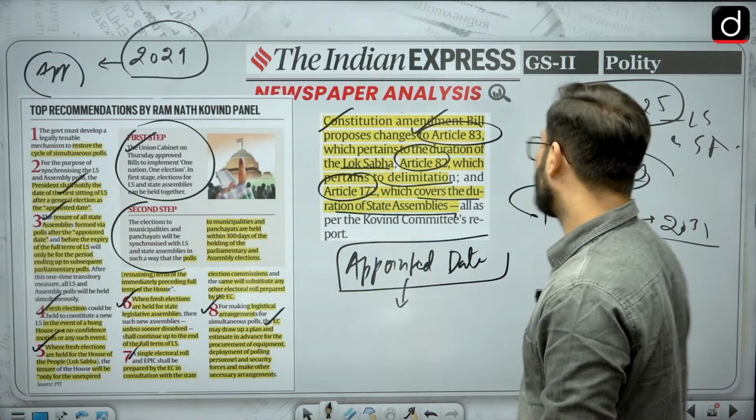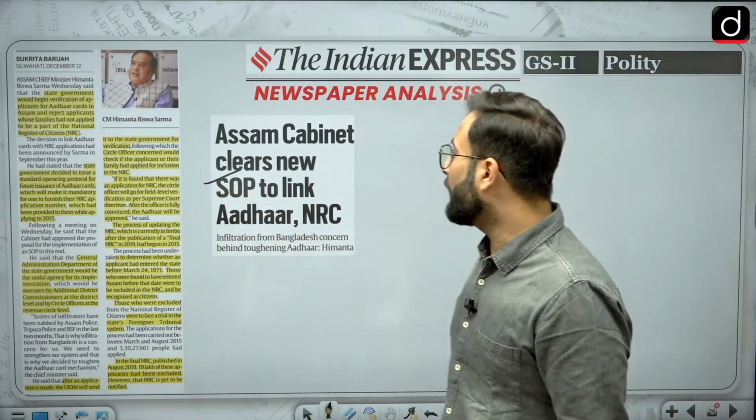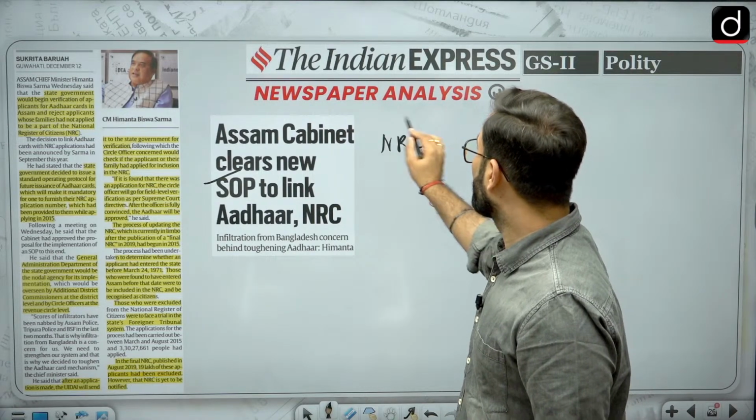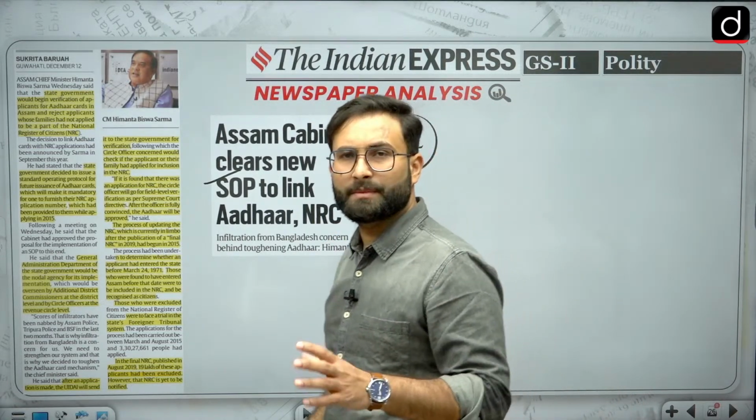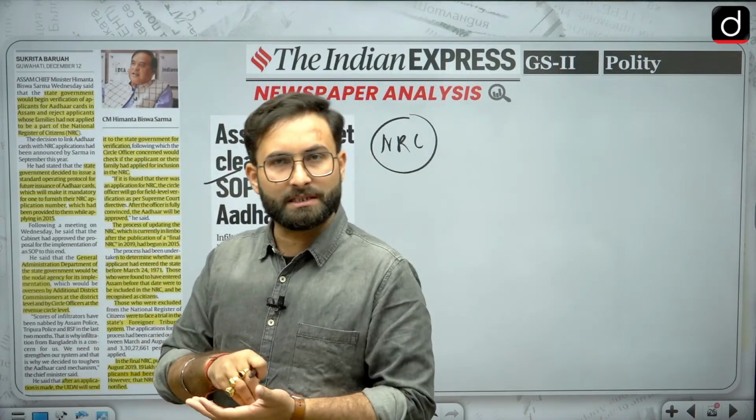Okay. Now let's move further to the next one. Assam Cabinet clears SOP to link Aadhaar with the NRC. Now when we are talking about Assam, there is this NRC, the National Register of Citizens. That is a special provision which was there. So right now we have the NRC for Assam only.